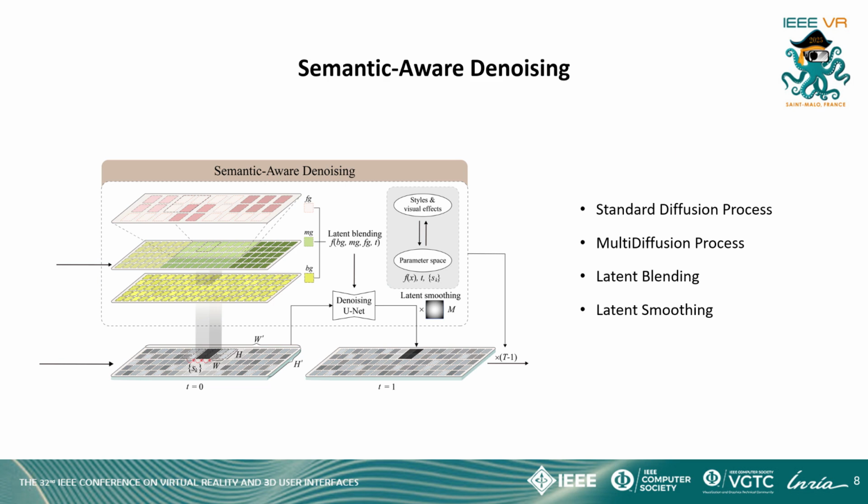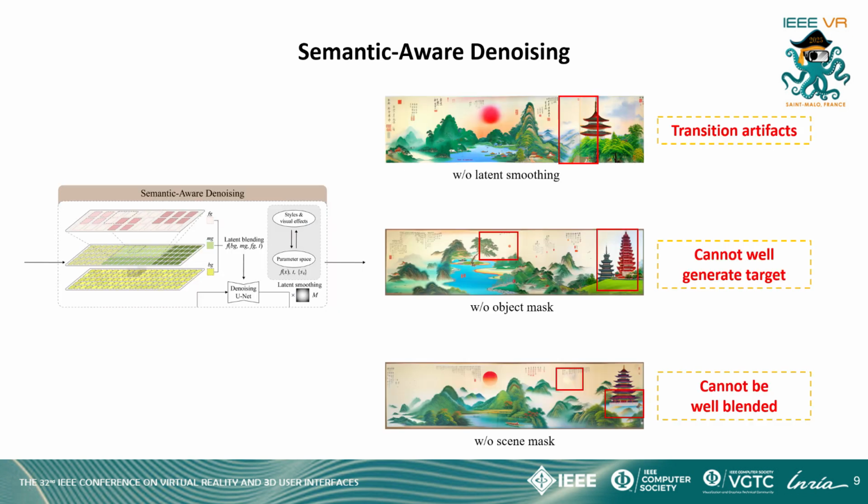To enhance the coherence and controllability in generated images, we adopt a multi-diffusion process and design a latent blending and smoothing method to enable fine-grained control over the generated image on foreground objects, midground scenes, and background styles. Our results demonstrate that latent smoothing can reduce artifacts in the transitional areas between different scenes. On the other hand, blending foreground and midground latents can improve both target object generation and coherence between objects and scenes.